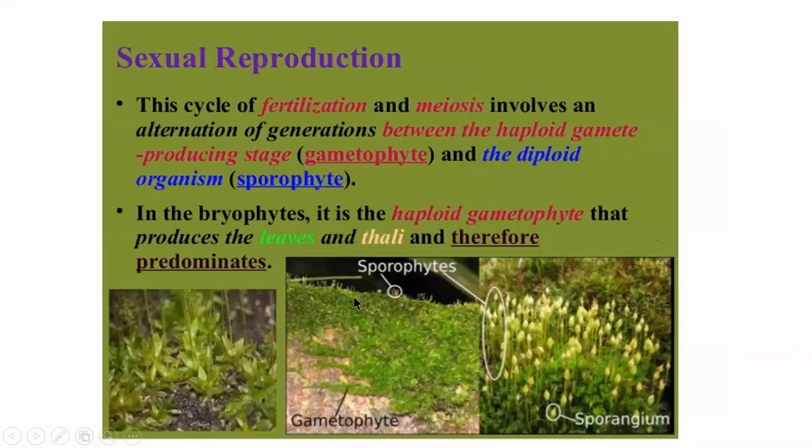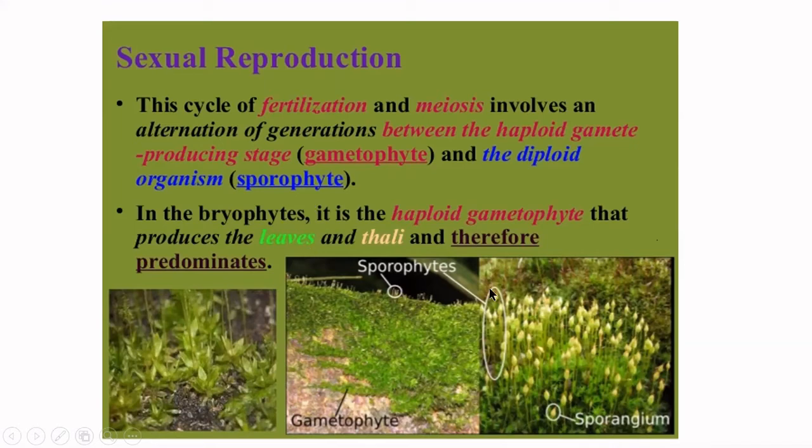Sexual reproduction is oogamous type. So you need production of male gamete, production of female gamete, and then fertilization. These three steps are important for sexual reproduction. So the cycle of fertilization followed by meiosis. So fusion of the male gamete and the female gamete followed by meiosis. So that is why you have an alternation of generation between a haploid gametophyte and diploid sporophyte.